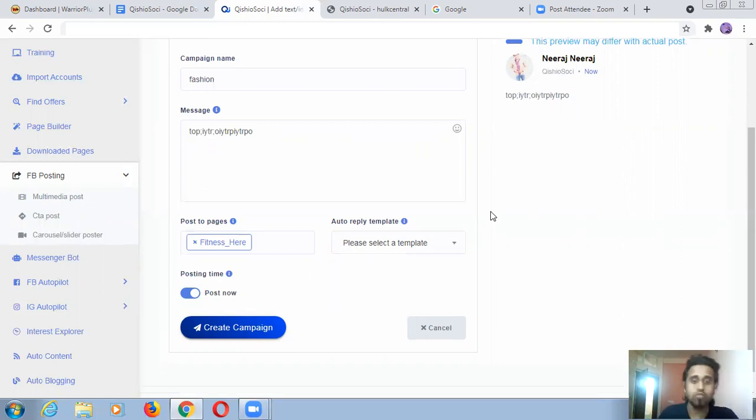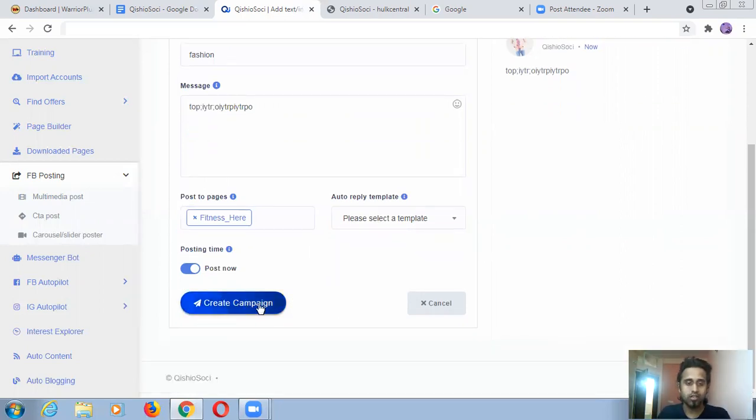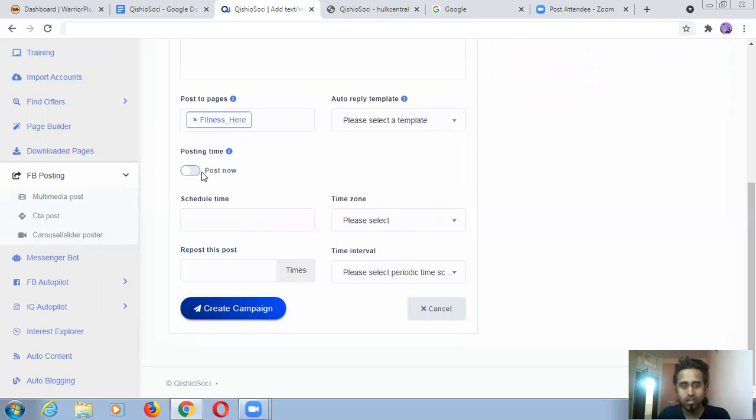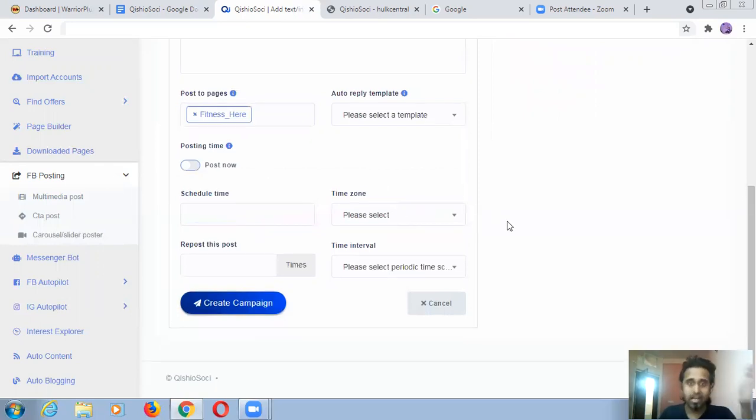Some leads you will get. So that's how you will create a campaign and it will post directly now. For example, if you cancel it, you can schedule this. If you don't want to post it right now, just take one day and you can schedule seven to eight posts for seven to eight days. So all things will work on automation. All the work will be done by this, and you just have to set and forget.